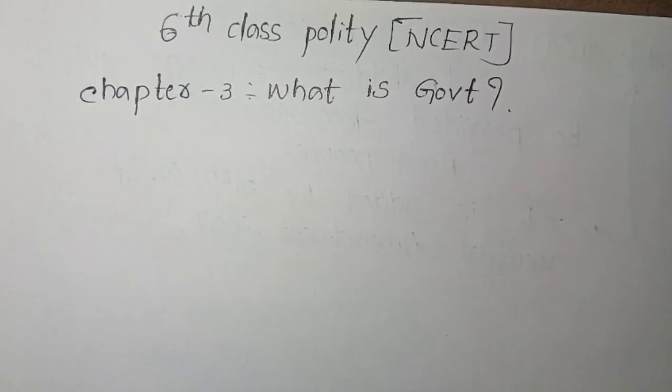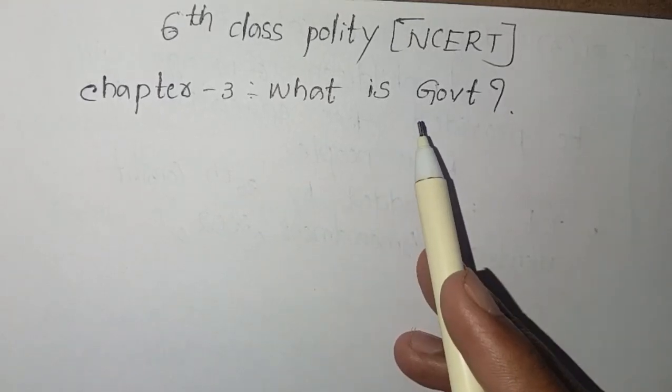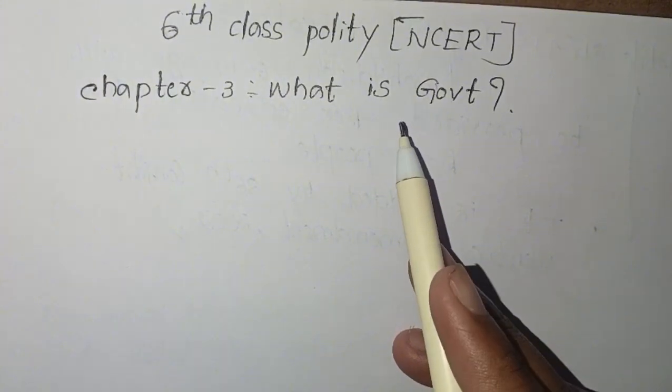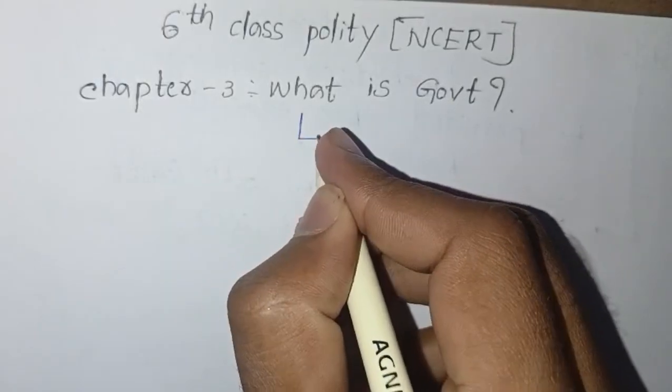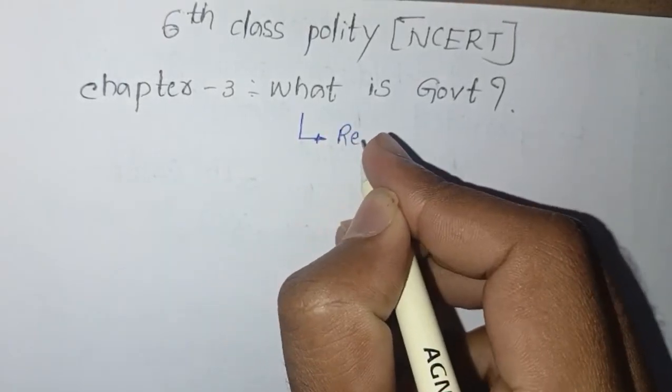Today we are starting the 6th class polity for all the competitive exams. This is the simplest explanation you will ever hear. So let's start. First of all, what is government? I hope you all know what government is. Government is nothing but the representative of people.